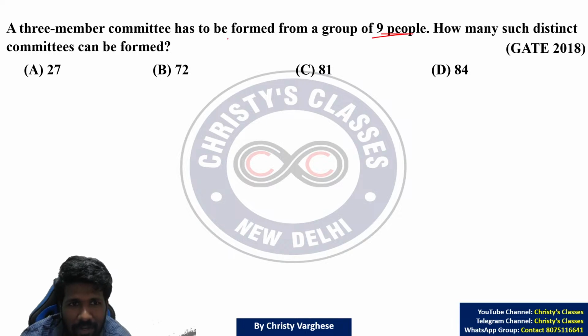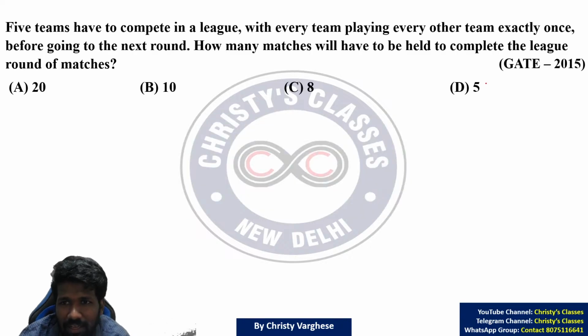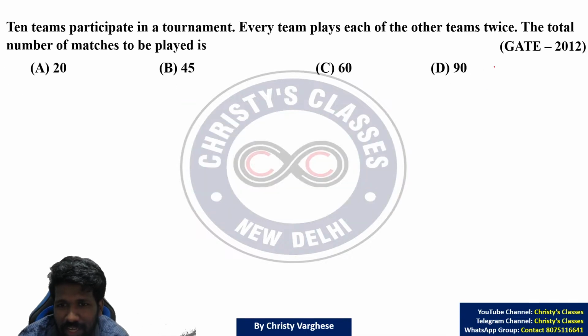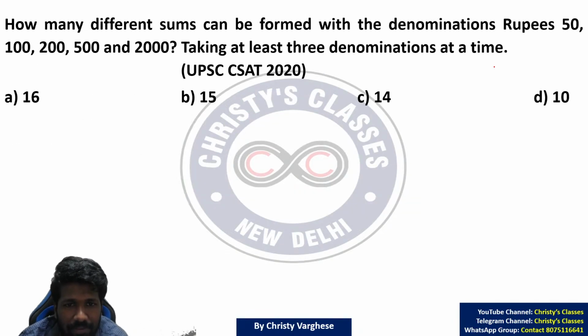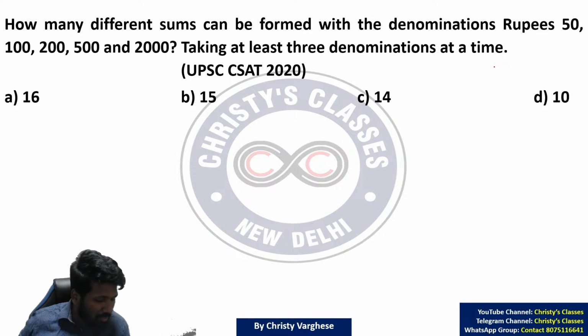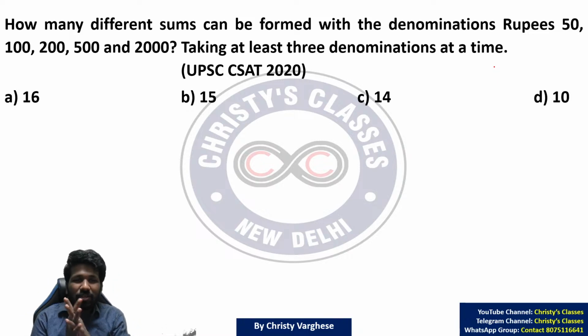Similarly, this was a previous GATE exam question. From 9 people, you need to form a 3-member committee. So 9C3, we already discussed in previous question. 9C3. Another GATE exam question you can try. Now I will show you a UPSC question where this idea was needed. Try this question. This does not look like a permutation combination question. But if you know this permutation combination, this question is super easy.